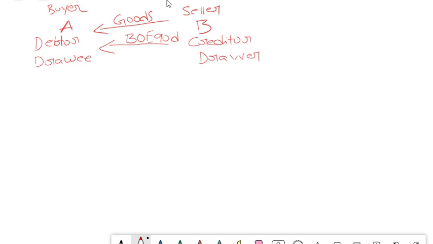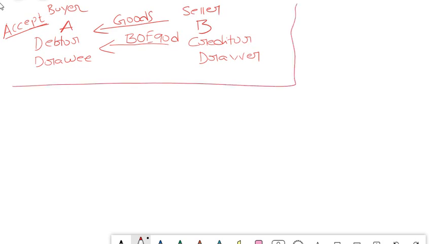B draws a bill of exchange on A and A has to accept it. Acceptance is a must in a bill of exchange. If the bill of exchange is not accepted, you cannot go to a court and claim your money. So in general, when B gives a bill of exchange to A, A endorses or writes it as accepted and sends it back to B. This is basically the concept of a bill of exchange, friends.